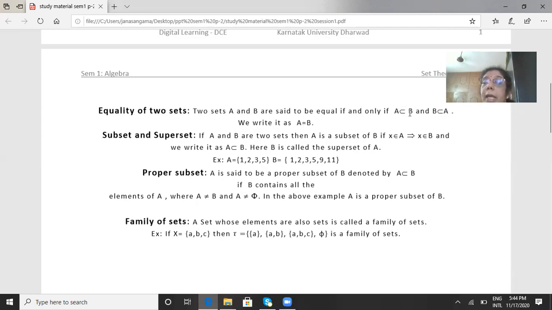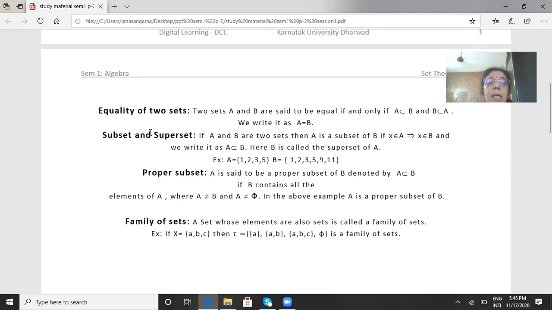Now what is meant by A is contained in B? A is contained in B means every element of A must belong to B. Similarly, B is contained in A means every element of B must belong to A. For example, if A equal to {3, 4, 5} and B equal to {5, 4, 3}, the elements are the same. Then we say A is equal to B.